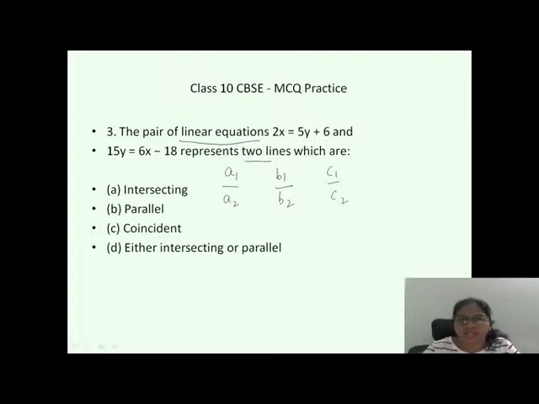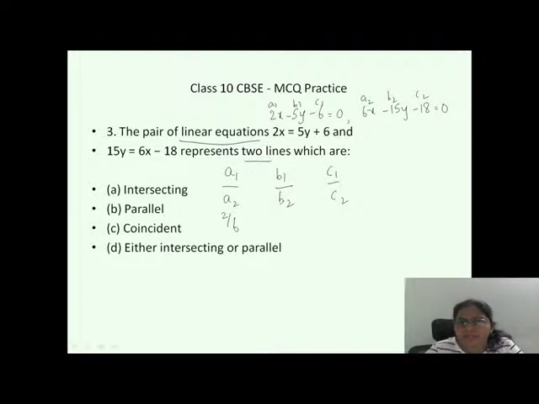So I am going to write it as 2x minus 5y minus 6 equal to 0 is my first equation, and 6x minus 15y minus 18 is equal to 0. This is my second equation. So my A1 is 2, B1 is minus 5, C1 is minus 6, A2 is 6, B2 is minus 15, and C2 is minus 18. Done. What is A1 by A2? 2 by 6.